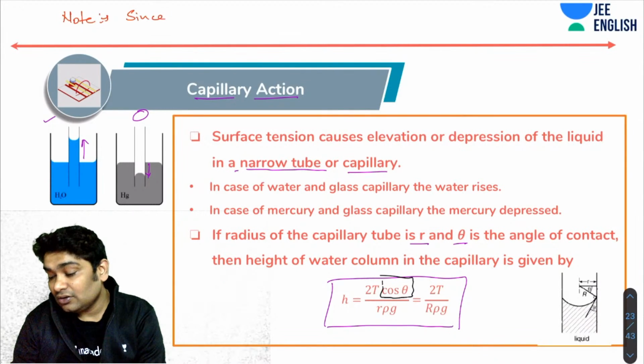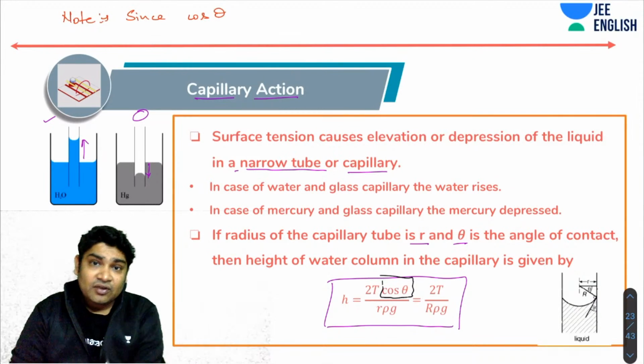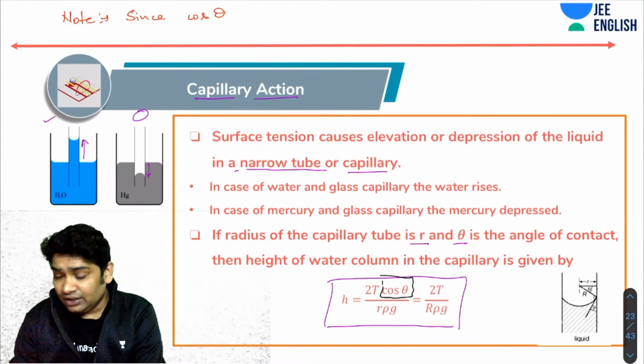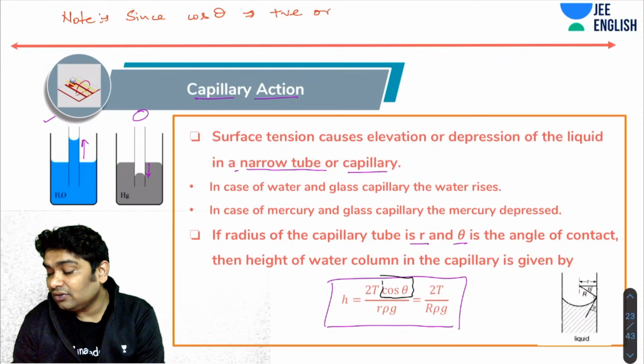Since cos theta, you realize your angles of contact can be anywhere between 0 and 180, theoretically. So cos theta can be positive or negative. Therefore, H can also be positive and negative.